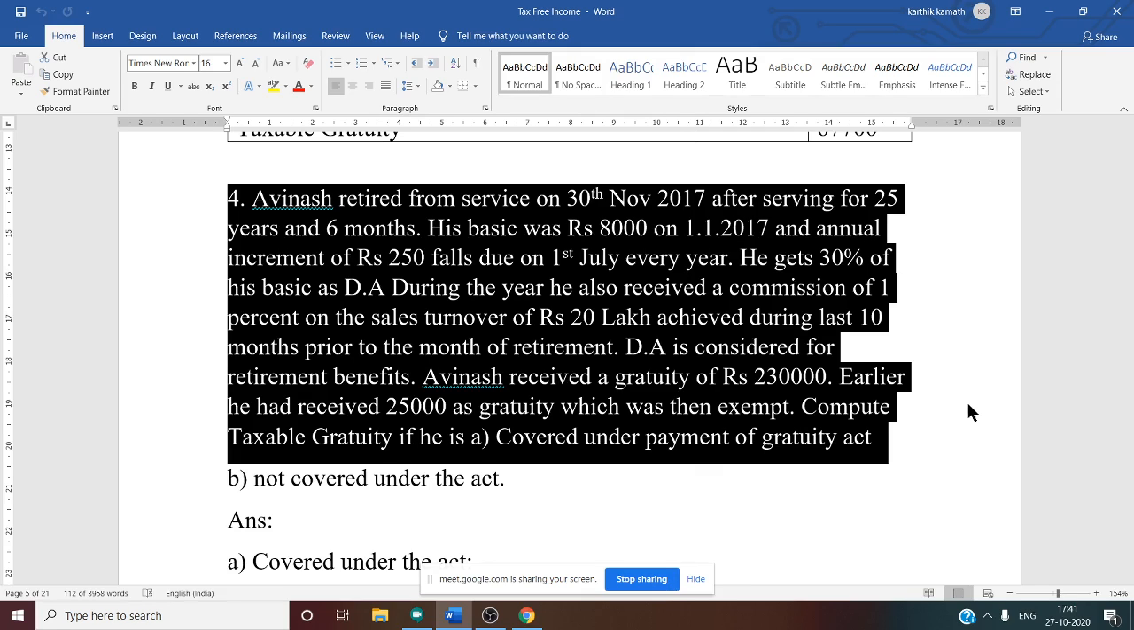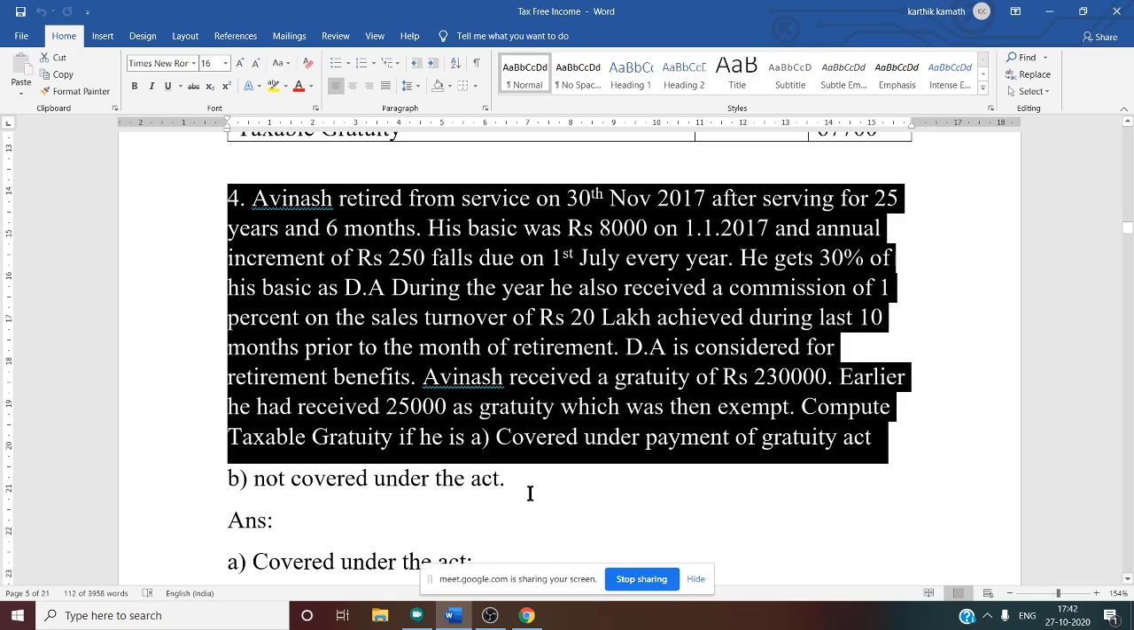He gets 30% of his basic as DA. During the year, he also received a commission of 1% on the sales turnover of 20 lakh achieved during the last 10 months prior to the month of retirement. DA is considered for retirement benefit. Avinash received gratuity of 2,30,000. Earlier, he had received 25,000 as gratuity, which was then exempt. You are required to compute taxable gratuity.